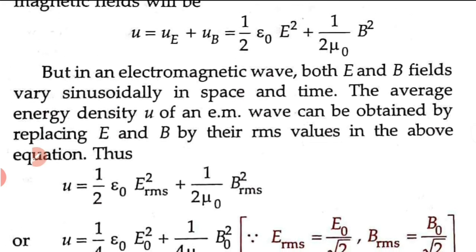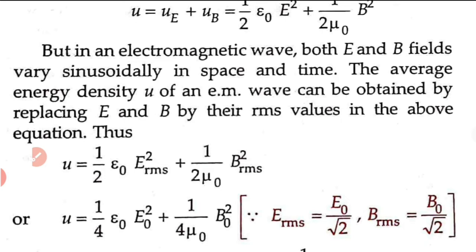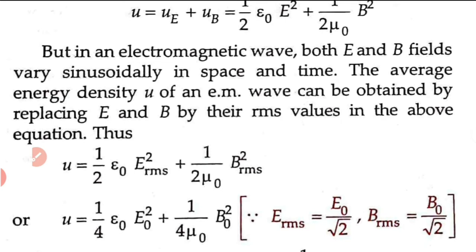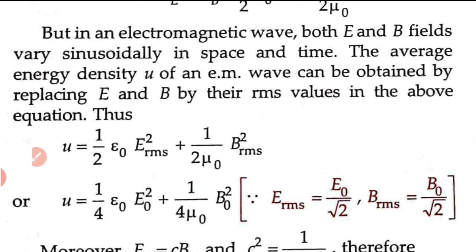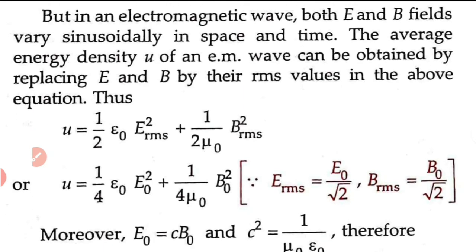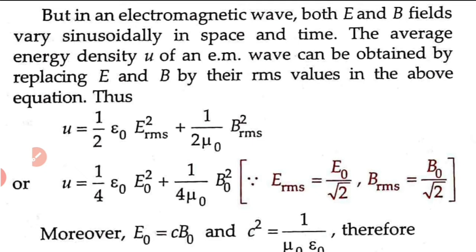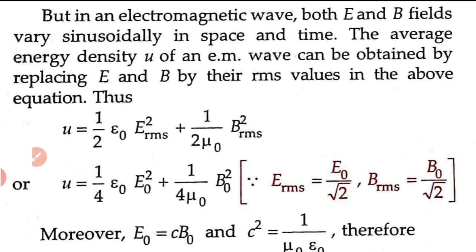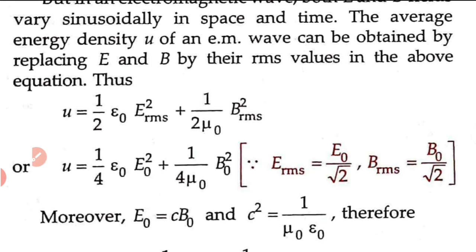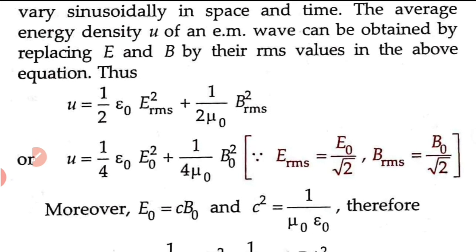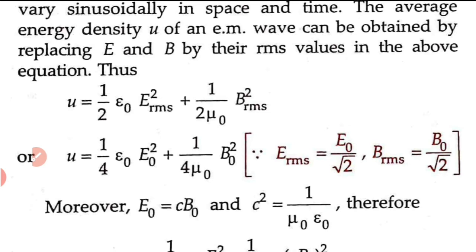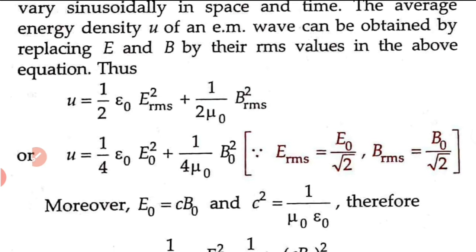So the expression becomes U is equal to half epsilon 0 E_RMS squared plus 1 by 2 mu 0 into B_RMS squared, where E_RMS is equal to E0 by root 2 and B_RMS is equal to B0 by root 2. We already discussed that E0 equal to c B0, and c is equal to 1 by root mu 0 epsilon 0.